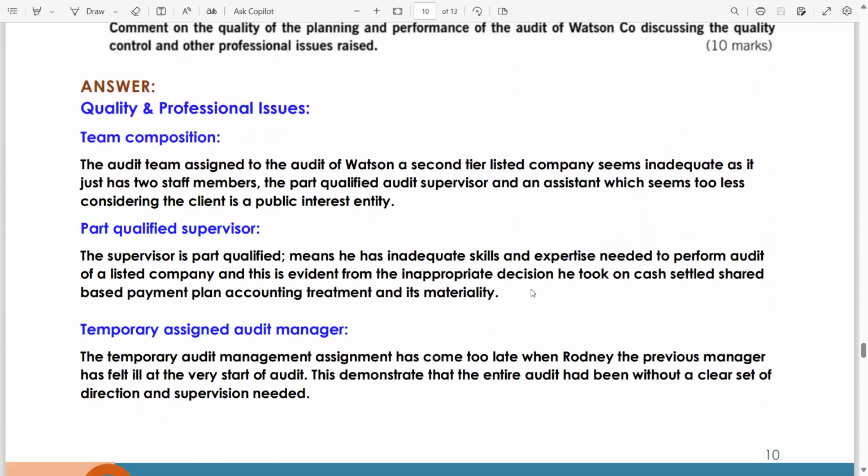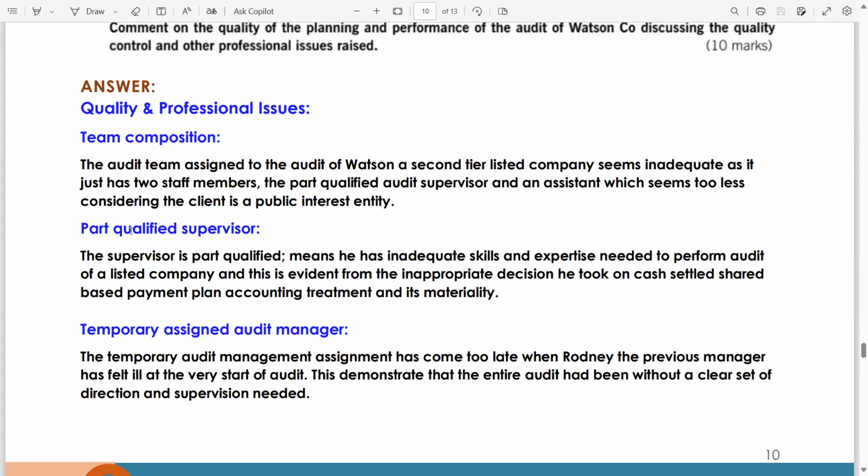Now let's solve quality and professional issues, team composition. The audit team assigned to the audit of Watson, a second tier listed company, seems inadequate. Why? It just has two staff members, an audit assistant and the supervisor who is part ACCA. The part qualified audit supervisor and an assistant seems too few considering the client is a public interest entity.